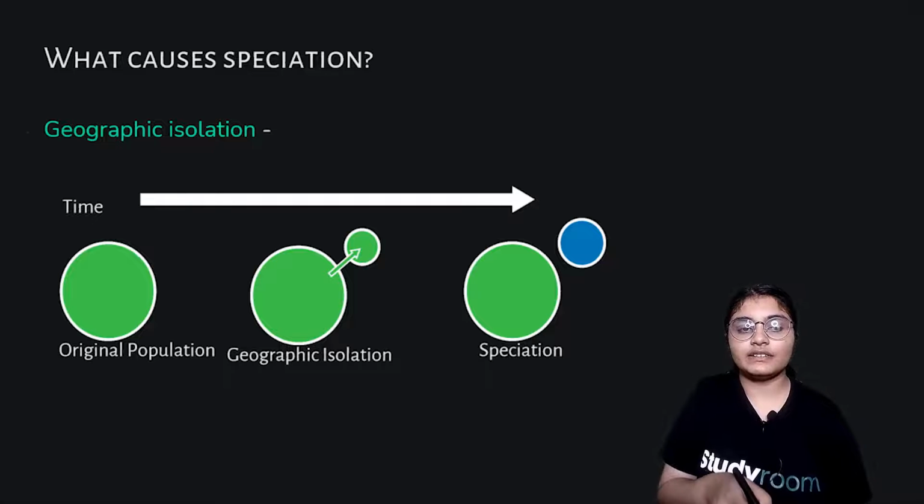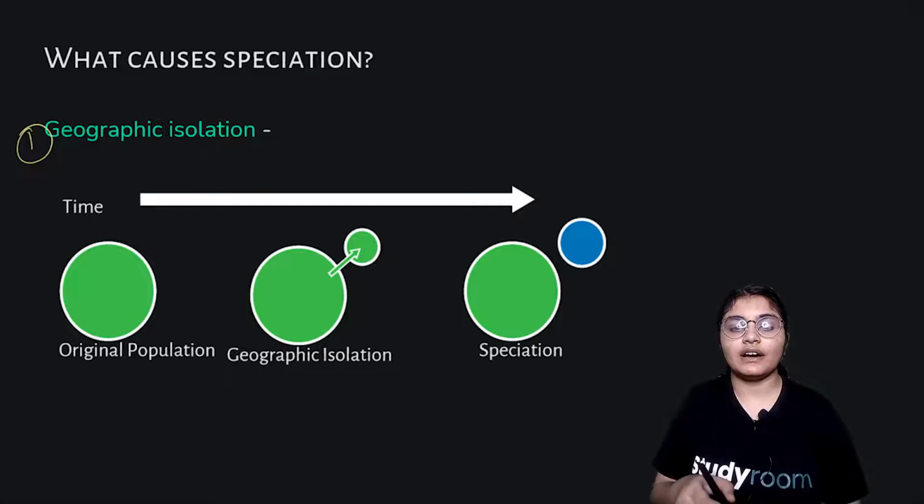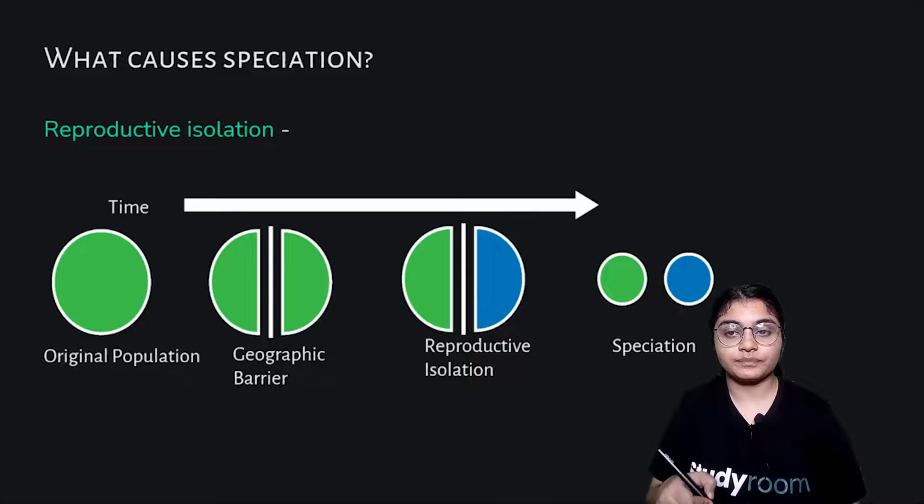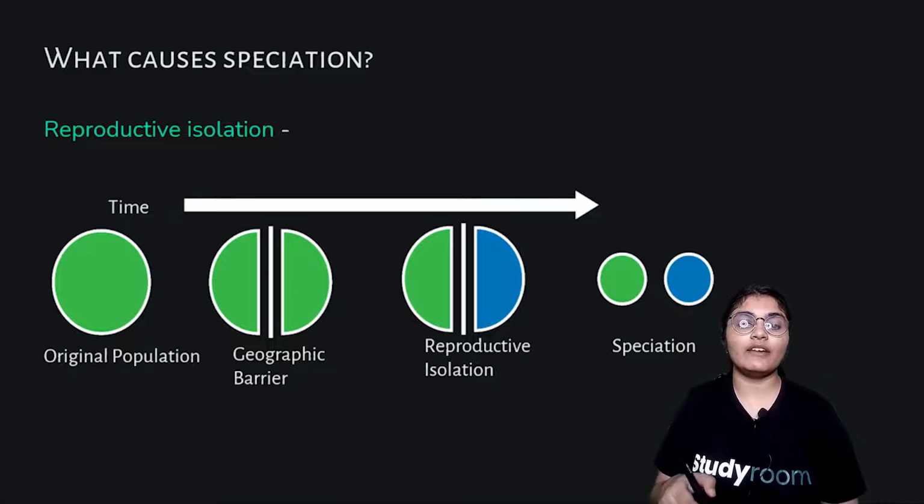So geographic isolation is one of the factors which actually influences the formation of different species. The next up we have reproductive isolation. So here there was an original population, and then there is a geographic barrier.